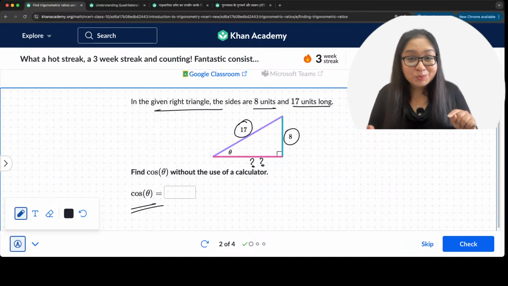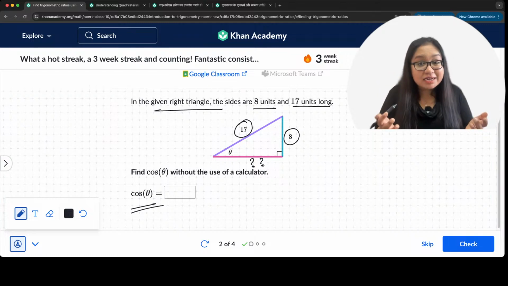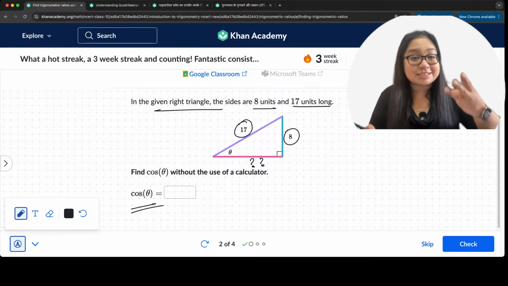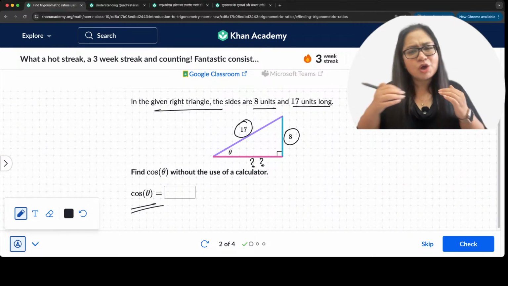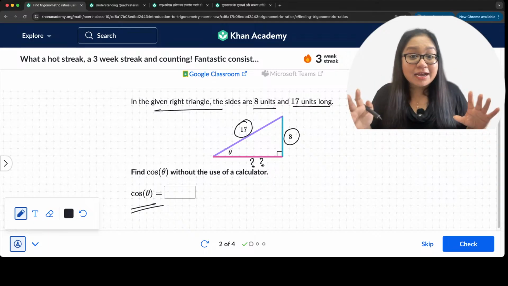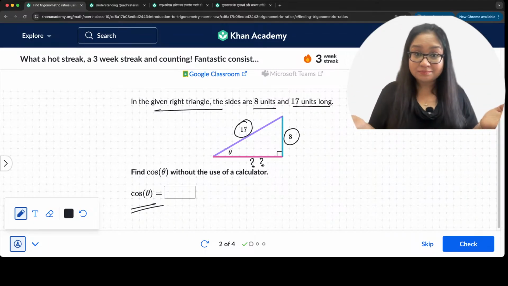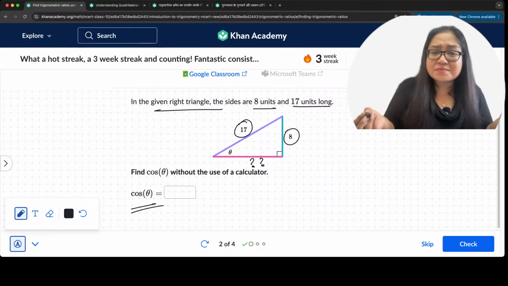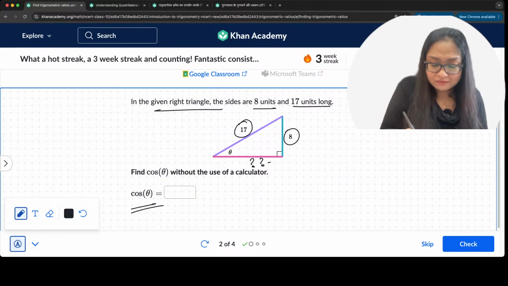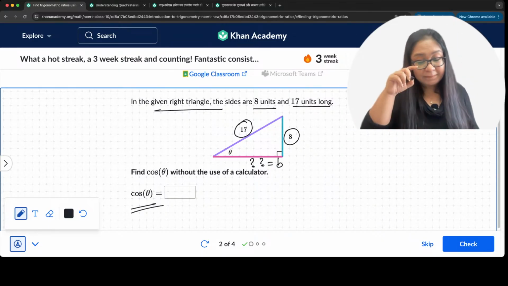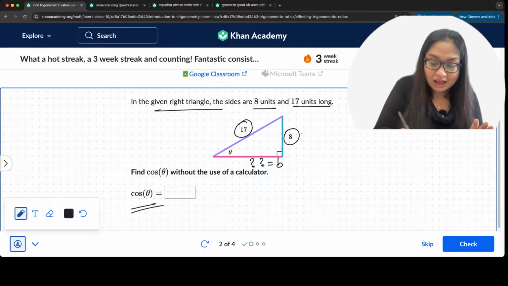We apply Pythagoras theorem to find the third side. Always in any right angle triangle, we find the third side by Pythagoras theorem. So let's do that. Very simple. Here we have the third side. Let's call it base. We have perpendicular already, and we have hypotenuse already.